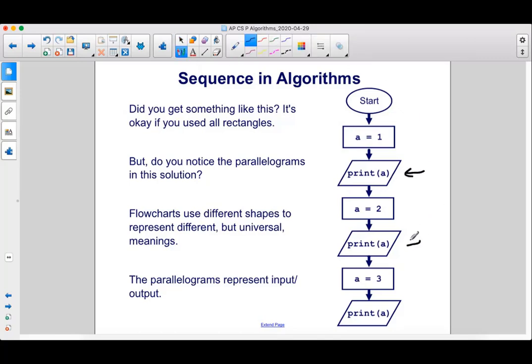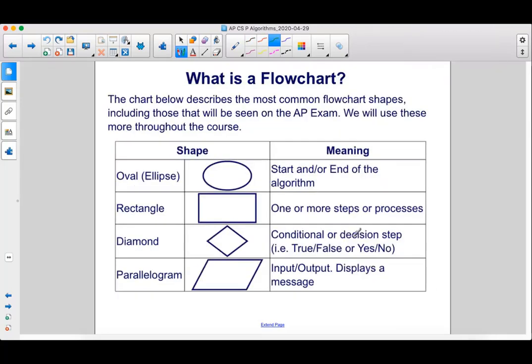Here, here, and here. Flowcharts use different shapes to represent different but universal meanings. The parallelograms represent input or output, in this case, output, print statements. The chart below describes the most common flowchart shapes, including those that will be seen on the AP exam. We will use these more throughout the course.